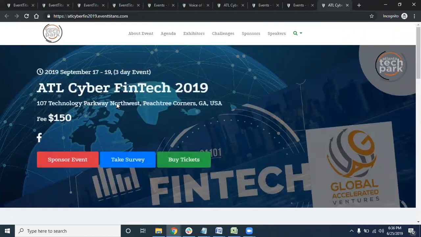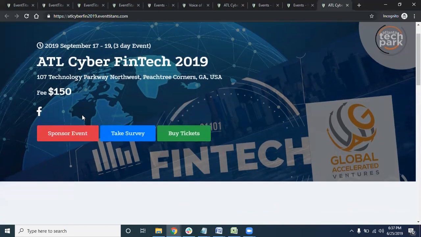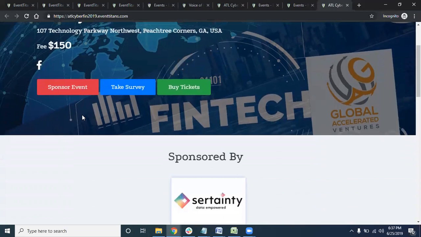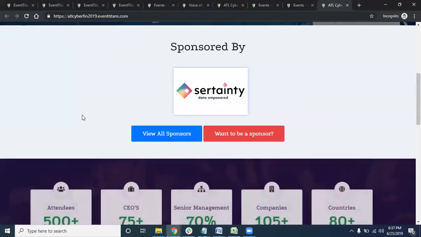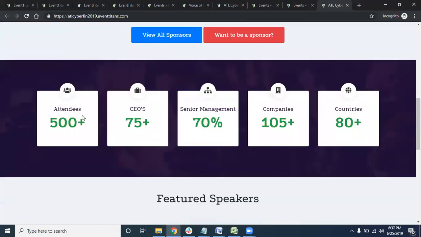outlook to yourselves. Okay, this is the brand new website that has been spit out right from the information that you would have given. Over here is the Atlanta Tech Park. They designed for the Atlanta Cyber FinTech 2019. That's one of our customers, and as the sponsors get on, the website will be updating by itself.